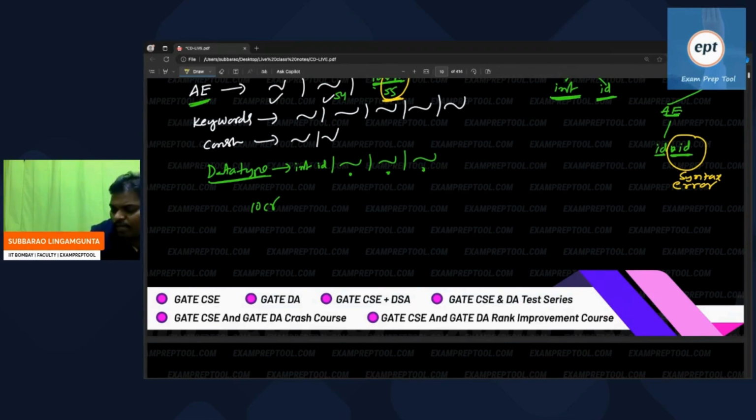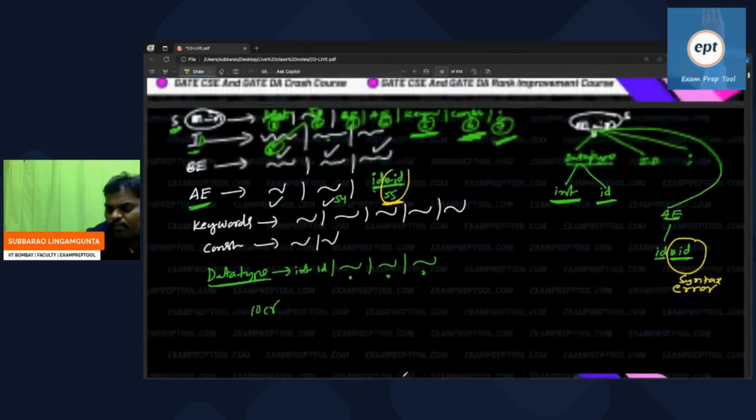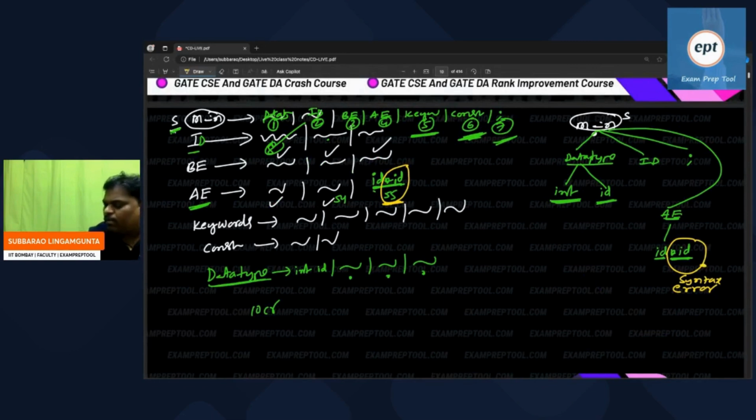But according to 55, the further story is star ID. So the parser is expecting star ID. The parser asked the lexical analyzer, can you give the next token also? In the next token, instead of star, there is an ID. So the parser got to know there is a syntax error. The programmer has written something wrong.